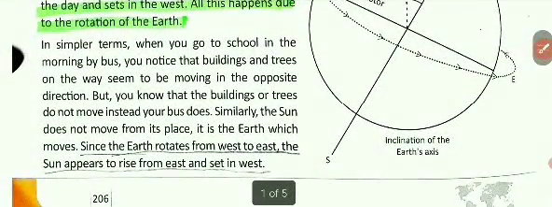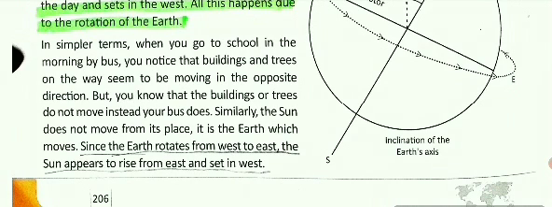In simpler terms, when you go to school in the morning by bus, you notice that buildings and trees on the way seem to be moving in the opposite direction. But you know that the buildings or the trees do not move. Instead, your bus does. Now children, what does this paragraph say?